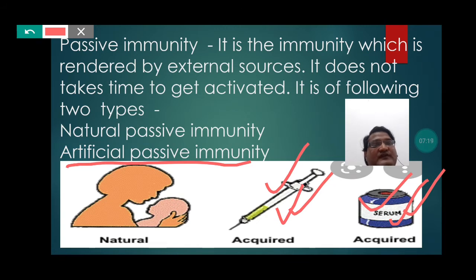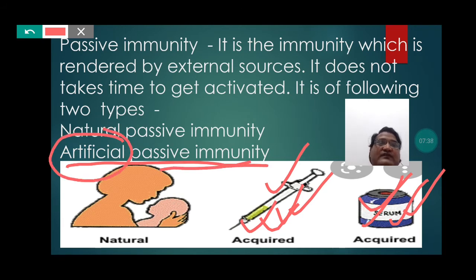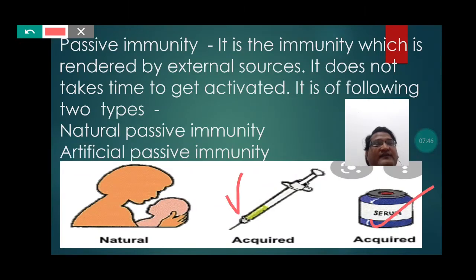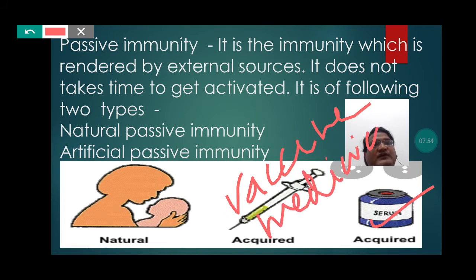So students, this disease fighting capability which is provided by the external sources and which is not synthesized in the body naturally, is called artificial passive immunity. So students, examples of artificial passive immunity will be serum, vaccine, medicines, etc.